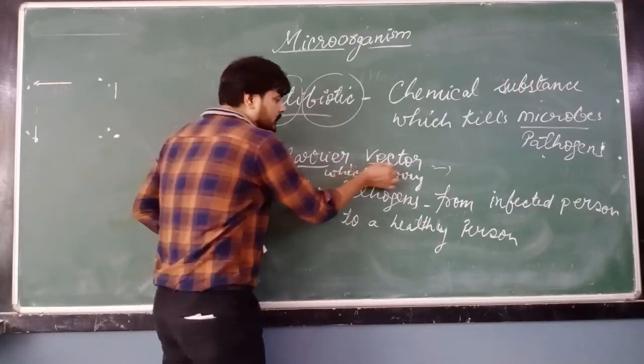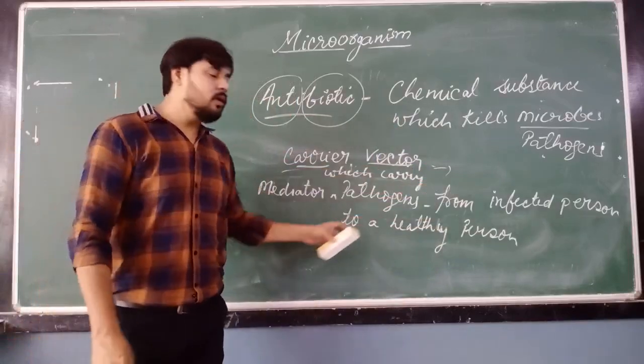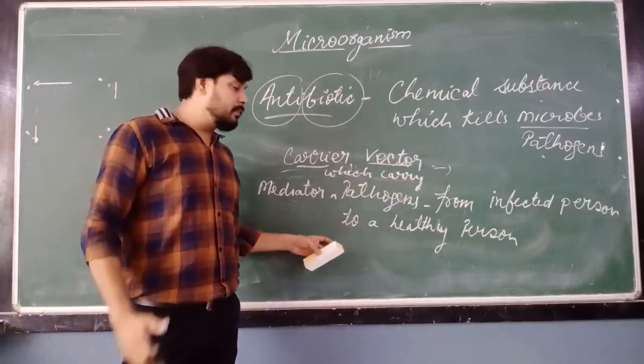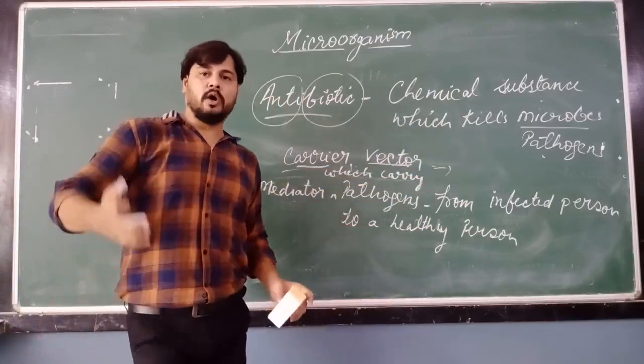Okay, beta, are these carriers or vectors clear? The mediator which carries the pathogen from an infected person or from any unhygienic place to a healthy person, or to food, to your water, any place.